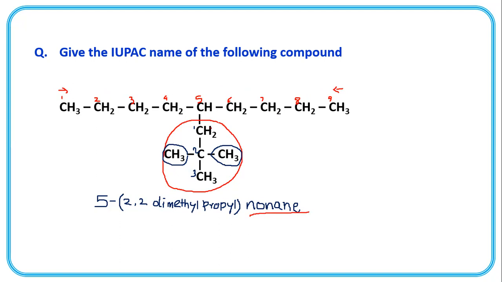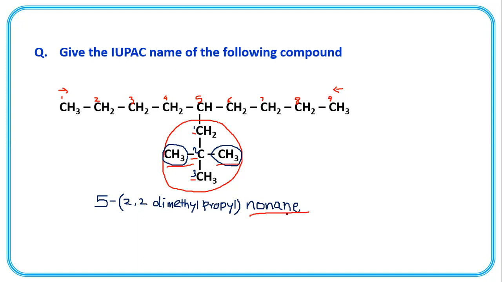What is this branch of? This is first carbon, this is second carbon, and this is third carbon. At this second carbon, there is this methyl group and this methyl group. So 5, 2,2 dimethyl propyl nonane.